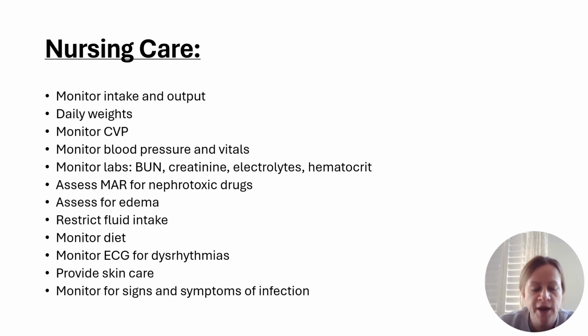Nursing care for a patient with acute kidney injury includes monitoring strict I's and O's. For these patients, we want to do daily weights. We want to ensure we do this at the same time every day in the same manner to ensure that we're getting accurate weights on the patient. We're going to monitor the CVP, blood pressure, and vitals. We're also going to be watching their labs, their BUN, creatinine, electrolytes, and hematocrit.